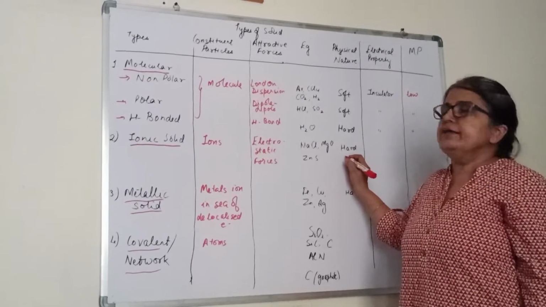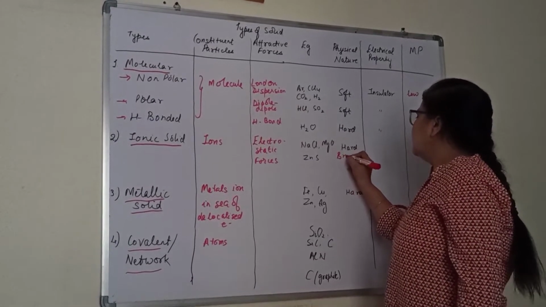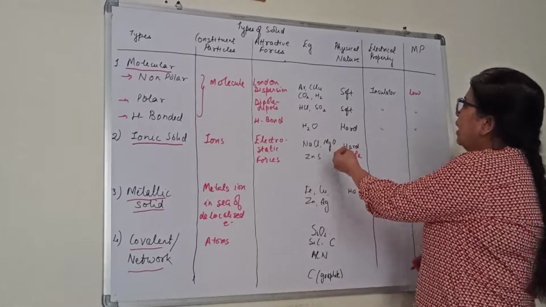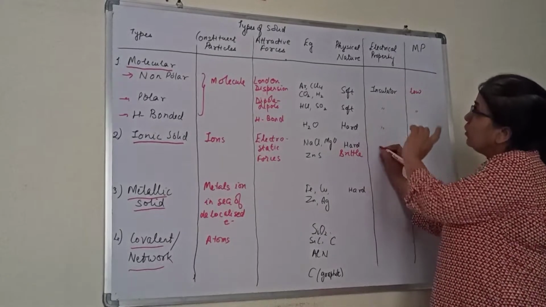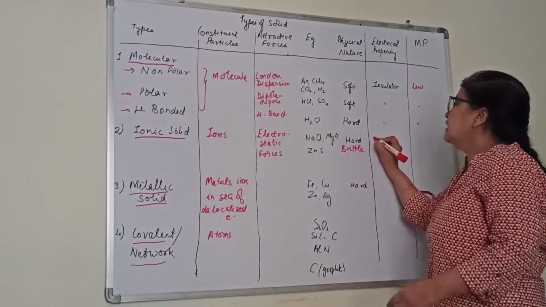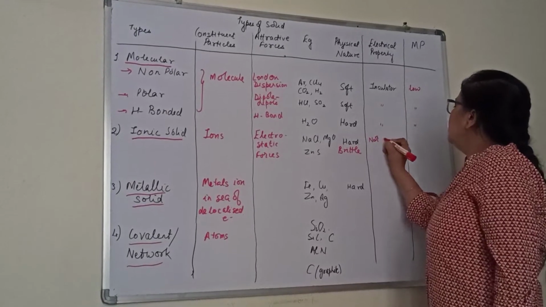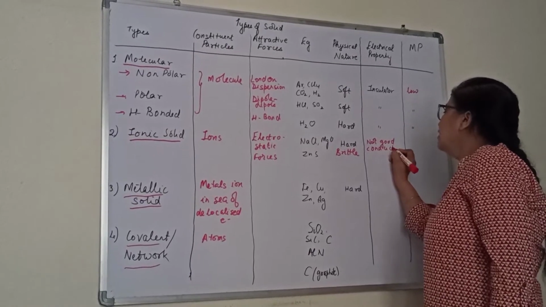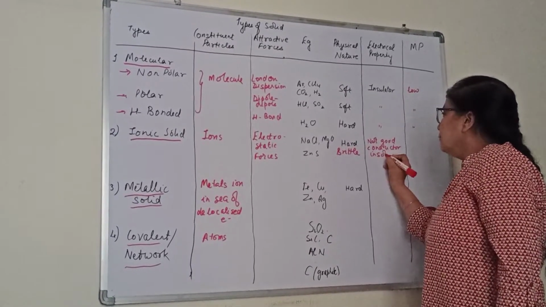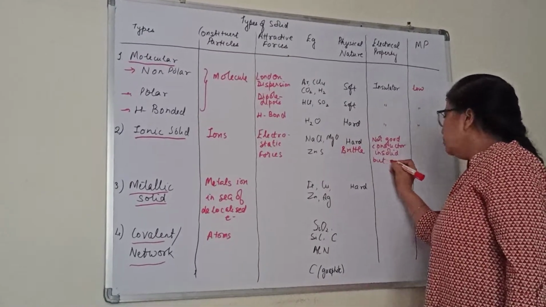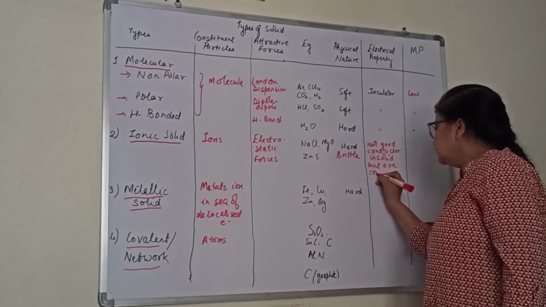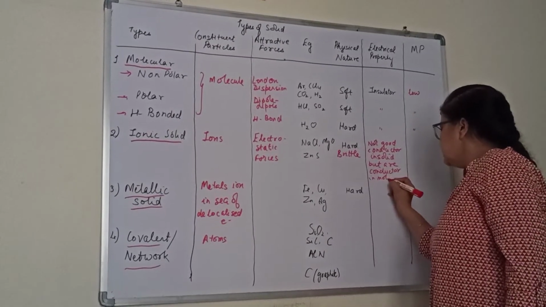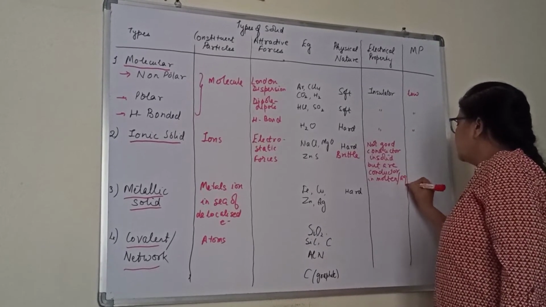These are hard. Ionic solids are hard, but one thing we can write here, they are brittle. And not so hard that they cannot be broken easily. They are hard and brittle. If we have to talk about the electrical property, we will say they are not good conductors in solid form. But they are conductors when in molten state or in aqueous state.